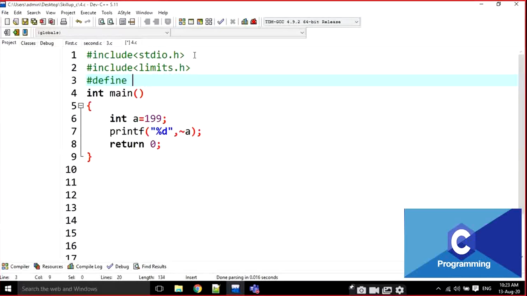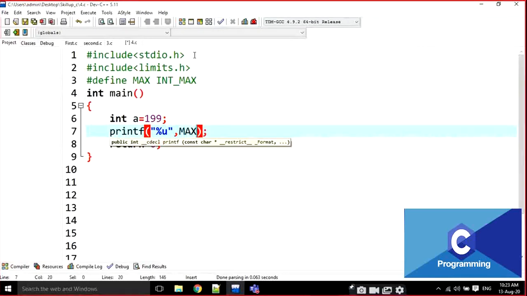Don't bother about what #define is right now. This is the maximum value.